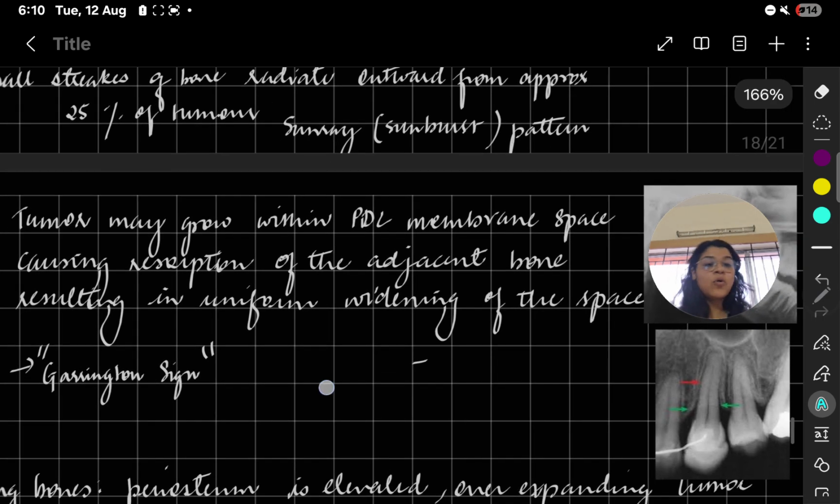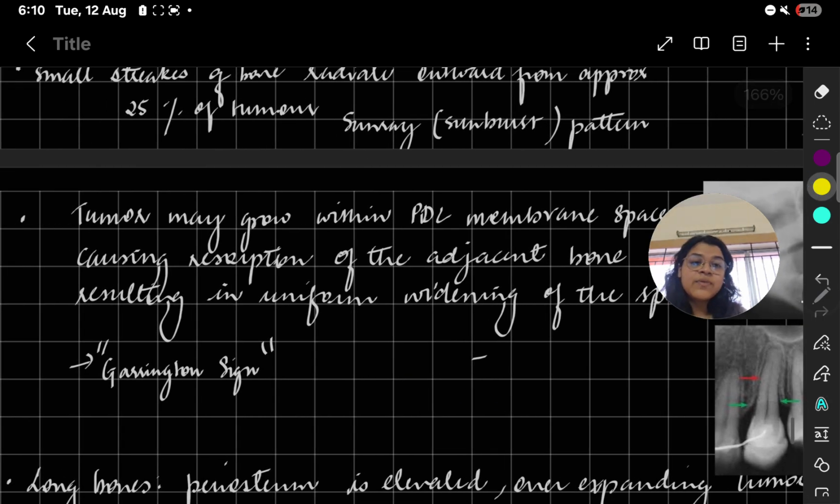This has a name also. This one is known as Garrington sign, and this one sunburst, I have to say. Garrington sign, remember, is widening of the PDL space. Garrington sign, sun ray or sunburst appearance, and cumulus cloud also you have to remember.